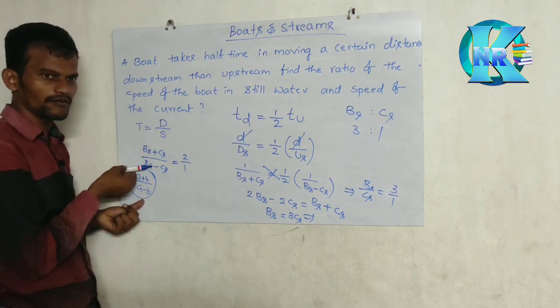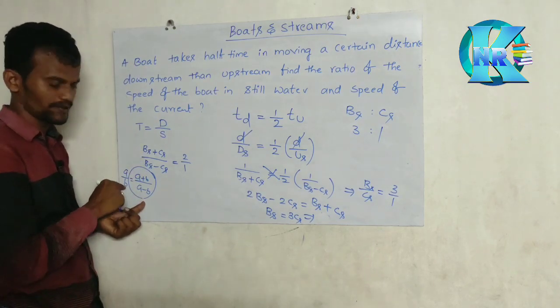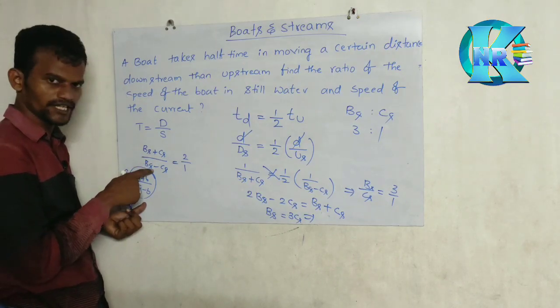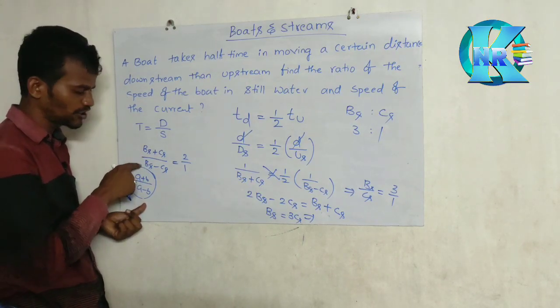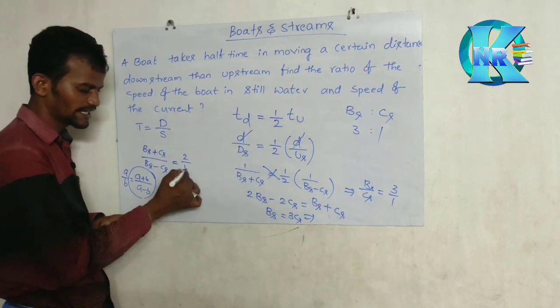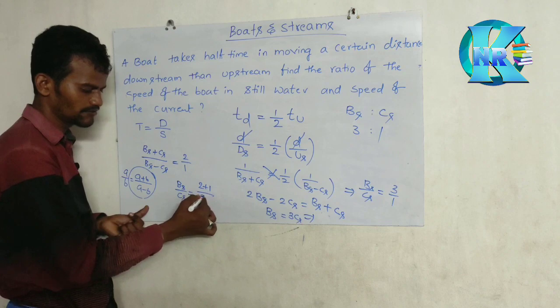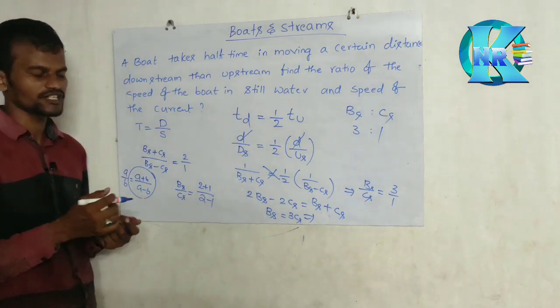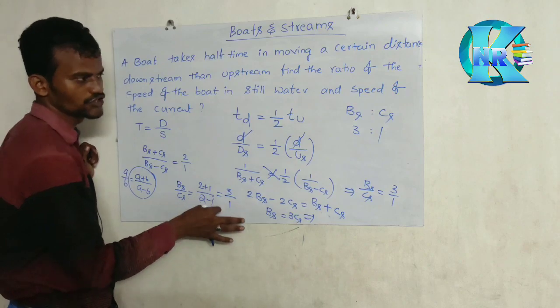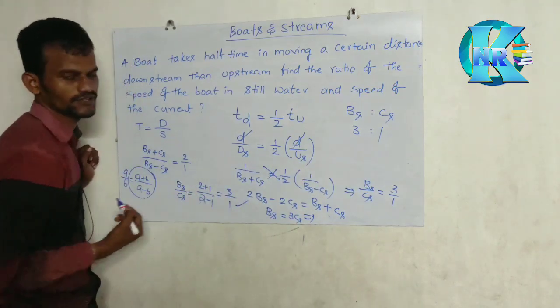So if you apply componendo dividendo, you will get A by B, reverse componendo dividendo. So here BS plus CS by BS minus CS. If you apply componendo dividendo, what will become? BS by CS. But the right side, 2 plus 1 by 2 minus 1. 2 plus 1 is how much, sir? 3 by 2 minus 1, 1. Now what is the ratio? 3:1. You will be satisfied. Understand?